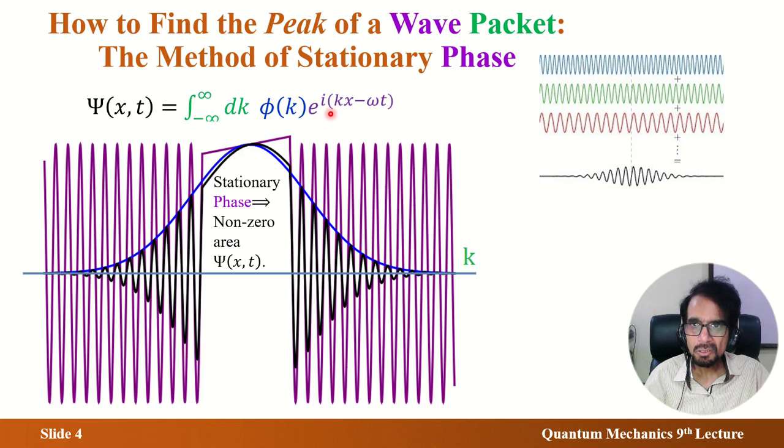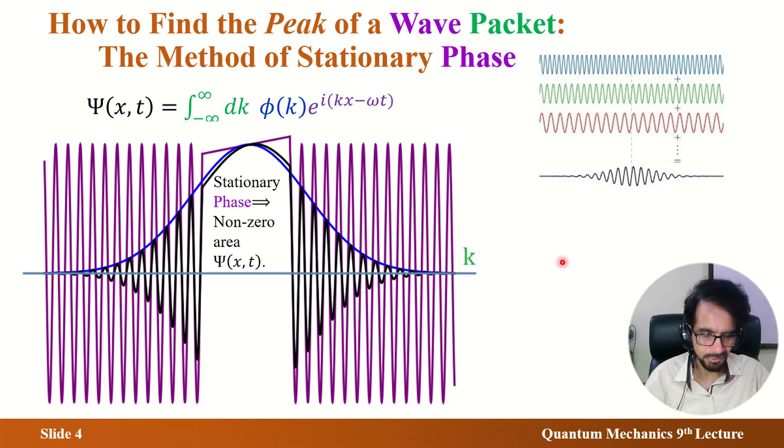But here the phase is stationary, it is not moving with k. You change k, it does not change. So there is no positive and negative, only positive. So that means there is no cancellation here, where the phase is almost stationary. So here it is non-zero, and non-zero is maximum out of all possible. So that's a technique which is called stationary phase.